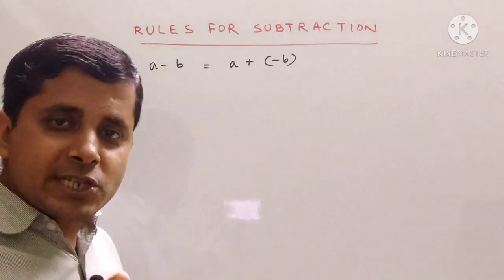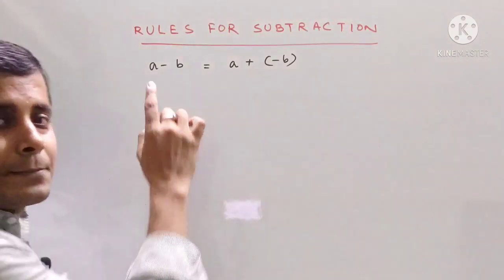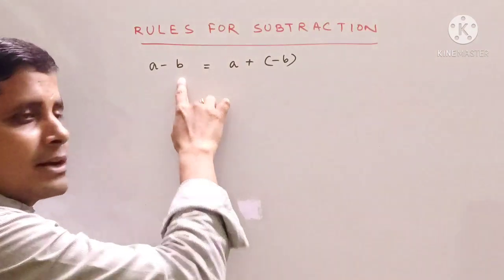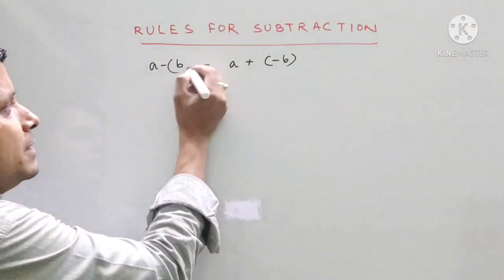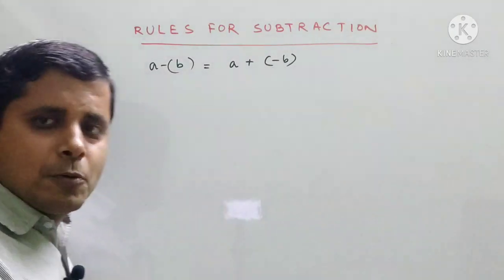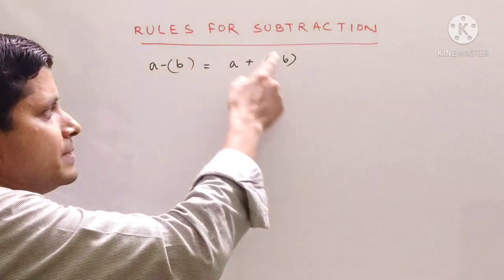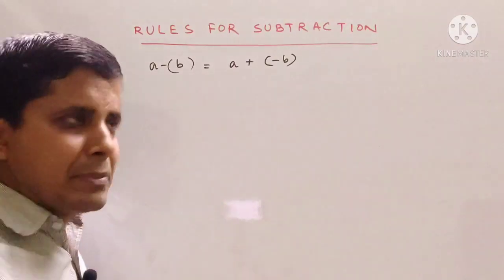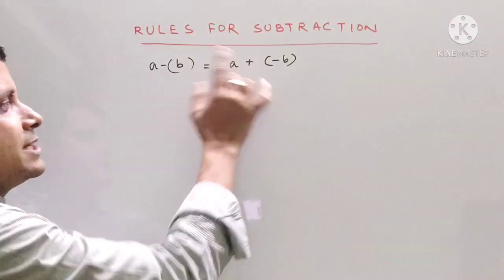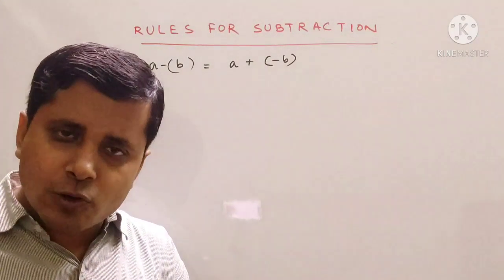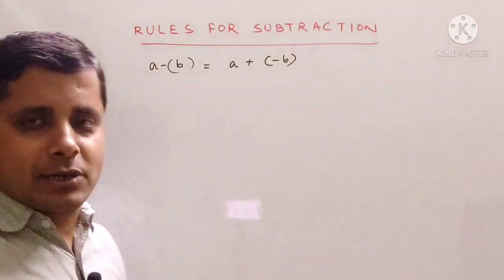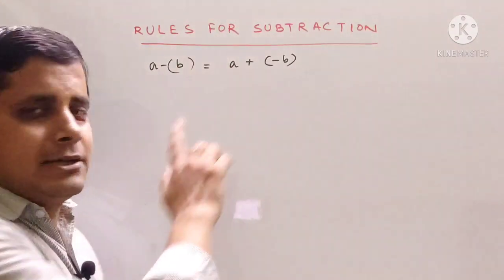So whose sign will be changed? Whichever number is being subtracted, that particular number's sign will be changed. Here only b was there, and that is converted to minus b. That means the sign of b is changed from b to minus b, and the addition sign is given. Now we know the rules of addition. So for subtraction also we need to do addition, but first you have to change the sign.